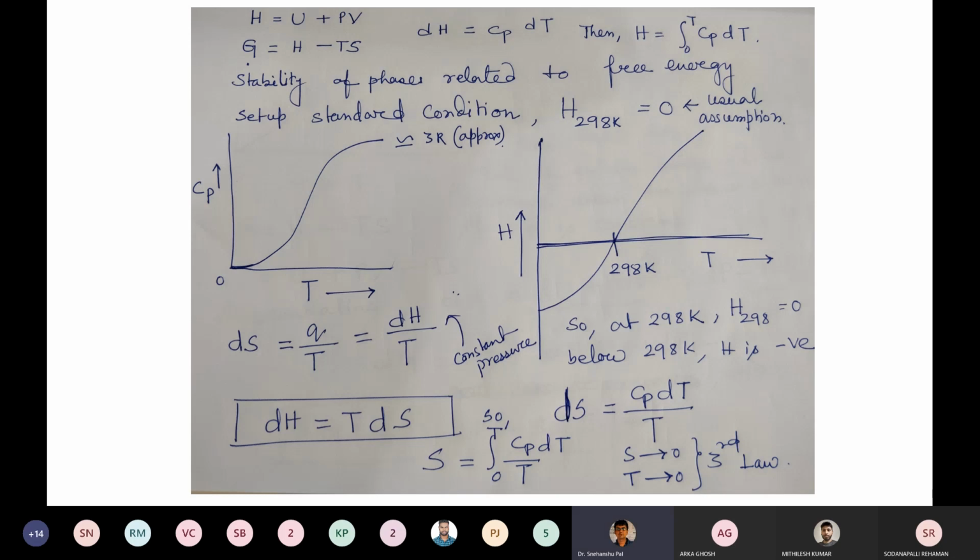Very obvious. Now we can understand from this equation, dH equals TdS. This expression is very important. And then S we can calculate from 0 to T of Cp by T dT. If we integrate that, then slowly we can get the entropy value. And this is the third law, which we have already told.